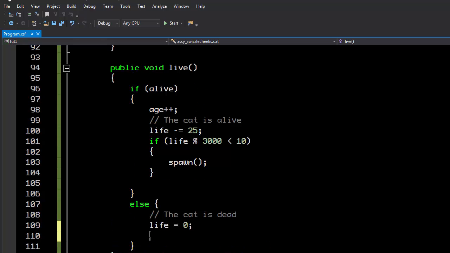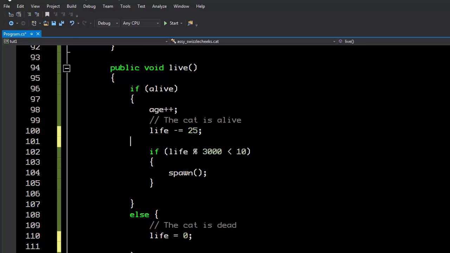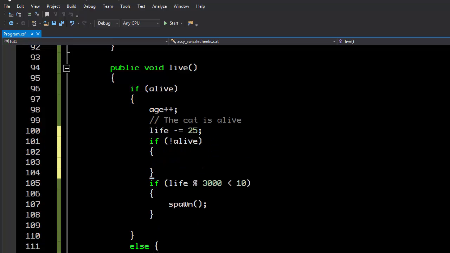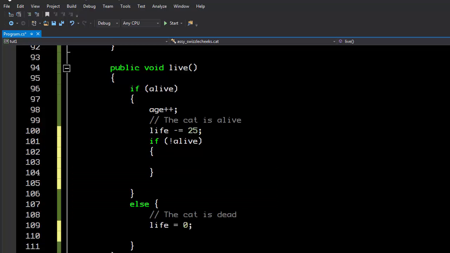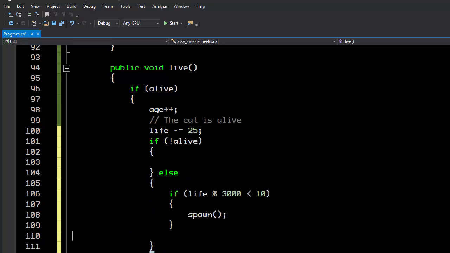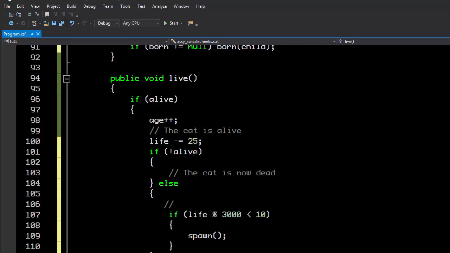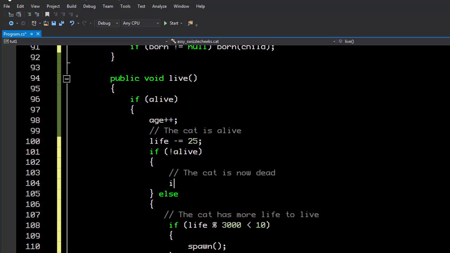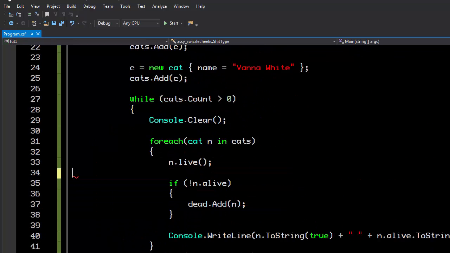We don't want to put it here, because here it's going to run every time the cat's dead. We really want to put it when the cat has been detected as dead. So if not alive here means that this is when it first transitions to the death state. Also, we only need to check for spawning of children if we're still alive, not if we've died. So the cat was alive, the cat is now dead. The cat has more life to live, basically. And if the cat's now dead, we can raise the died event. So if died is not null, then we can call died. Booyah.